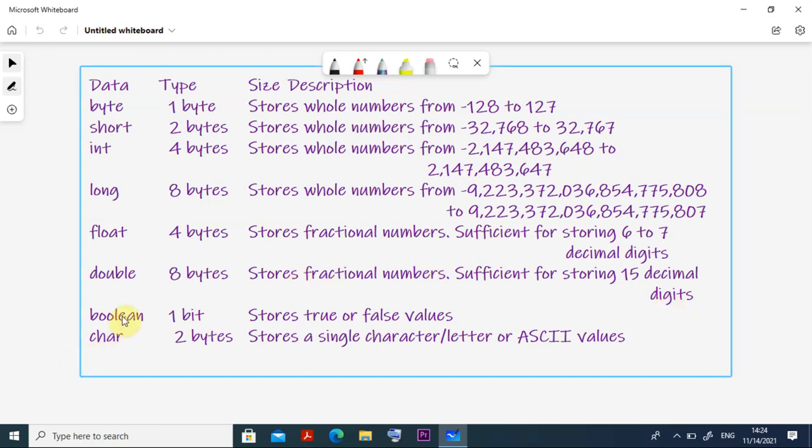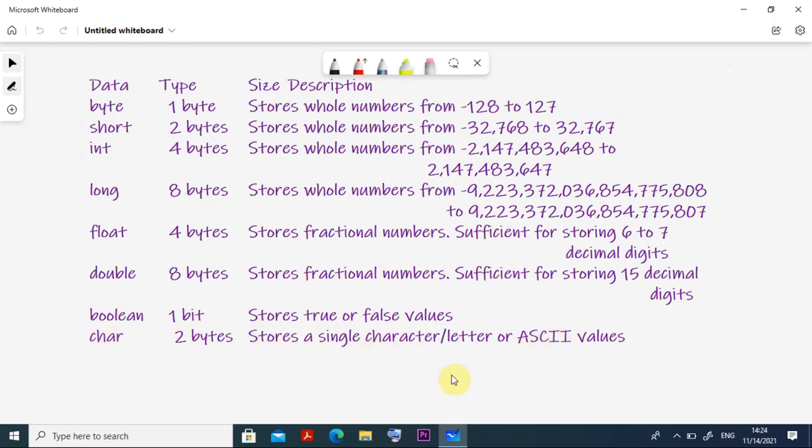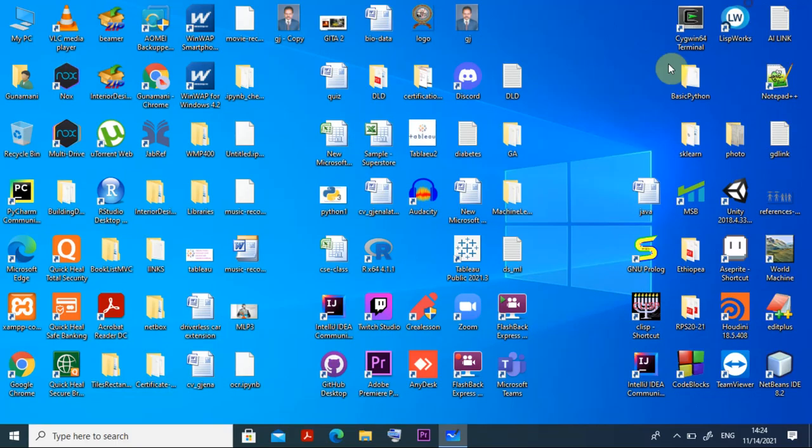Then we go for boolean. Boolean is 1 bit and is used for true or false, T or F, 1 or 0. Then char, it is 2 bytes, stores a single character or letter of ASCII values. So once you remember these things, it is easier for us to do everything.